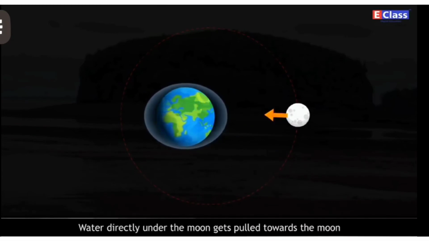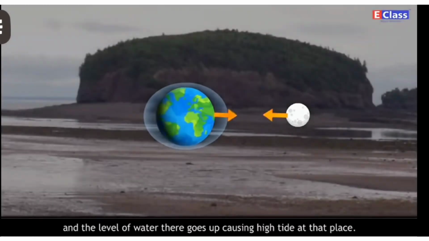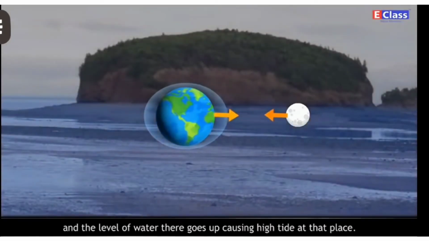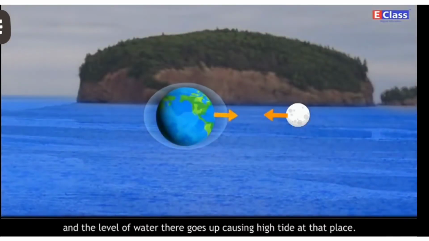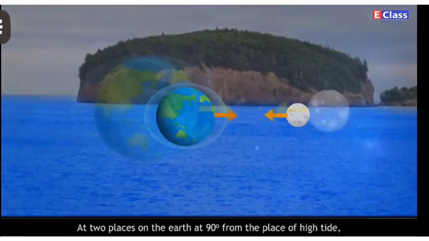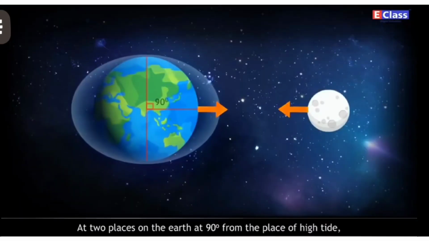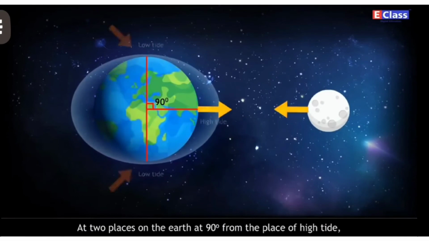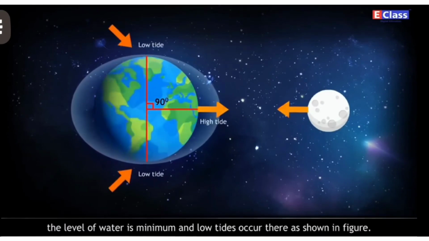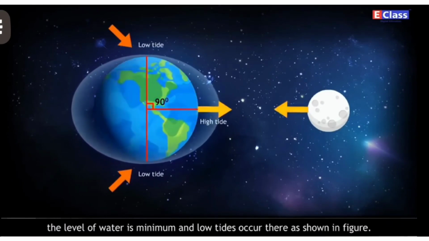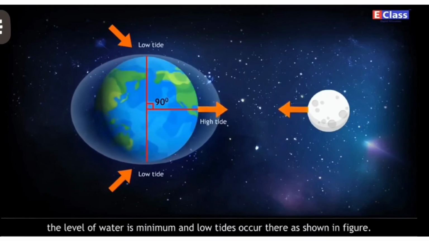Water directly under the moon gets pulled towards the moon, and the level of water there goes up, causing high tide at that place. At two places on the earth at 90 degrees from the place of high tide, the level of water is minimum, and low tides occur there, as shown in the figure.